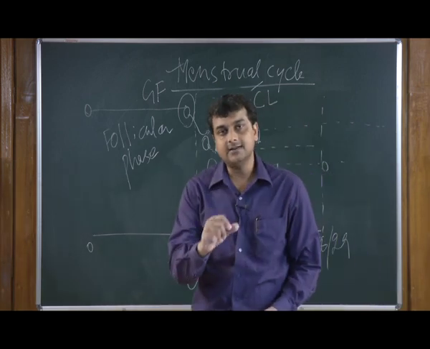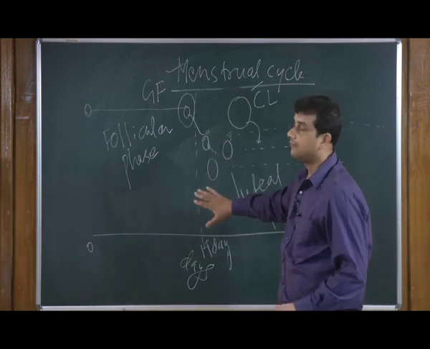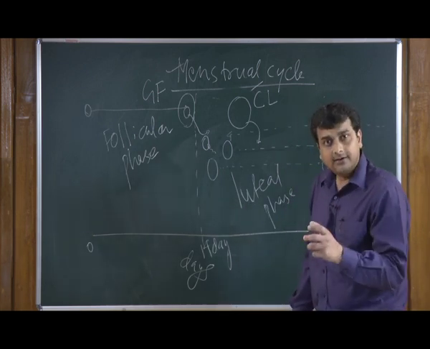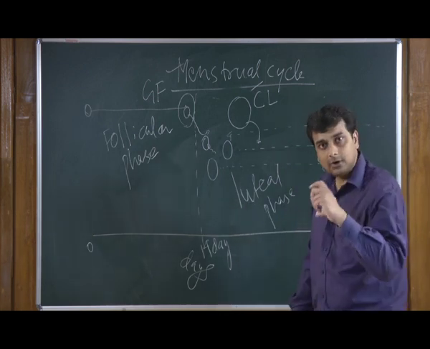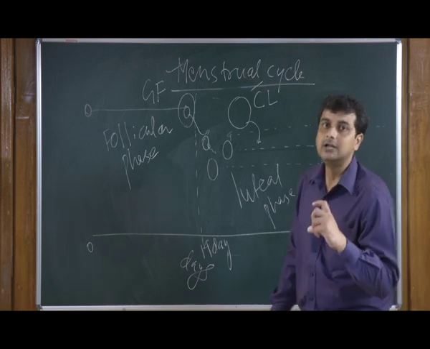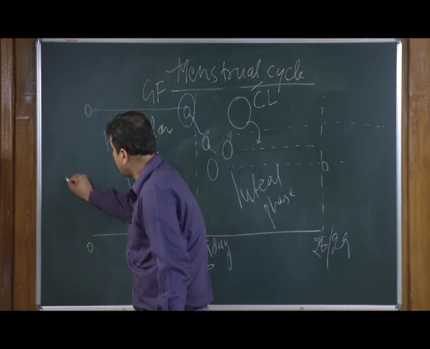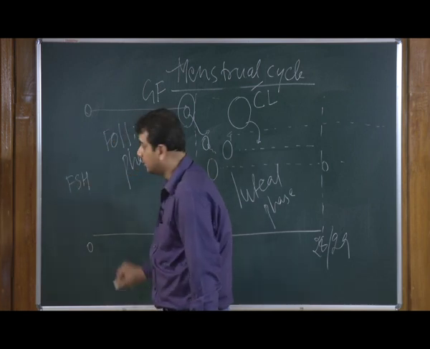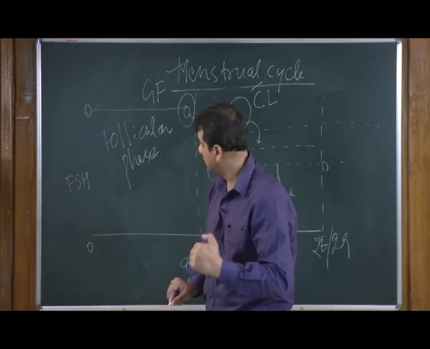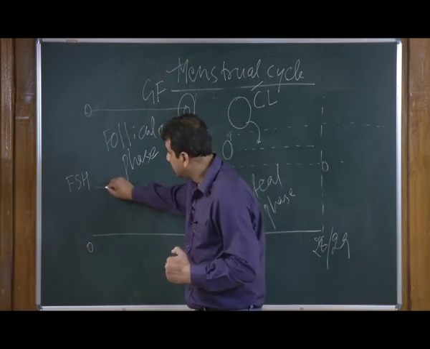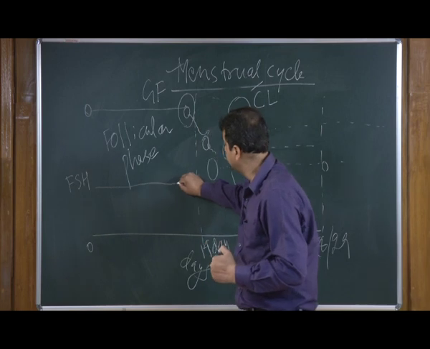Let us try to understand it in terms of the hormonal level. As we discussed, the follicular phase is under the control of follicle stimulating hormone. So, if we draw a line of follicle stimulating hormone that is coming from the pituitary, the level of this pituitary hormone is getting high here.